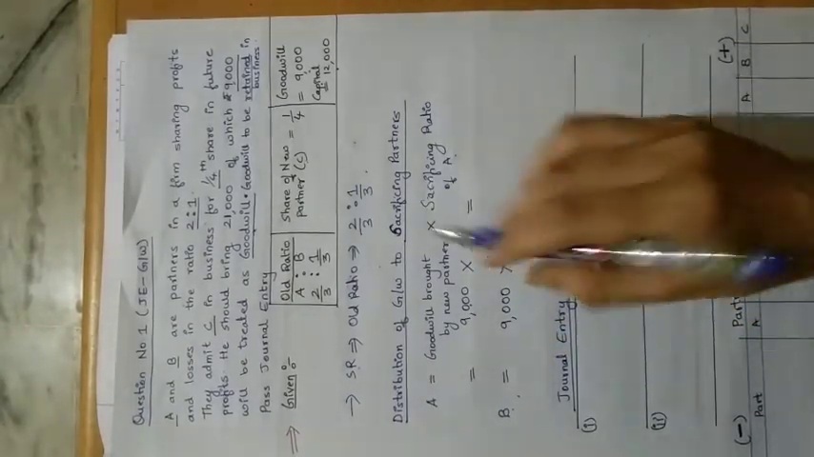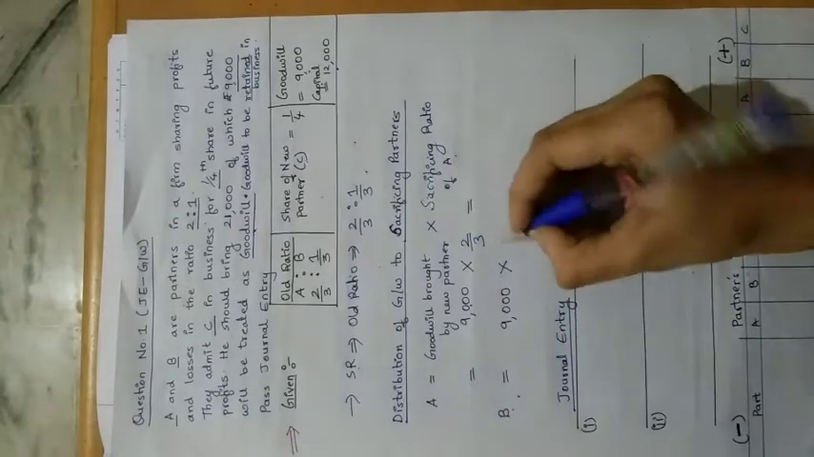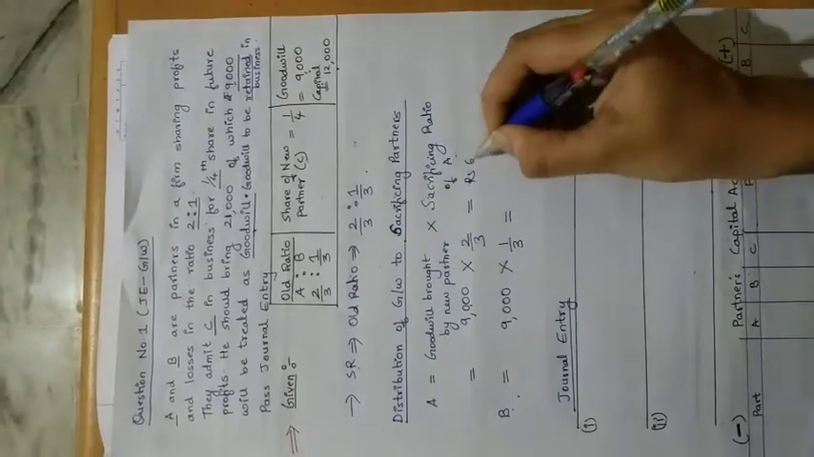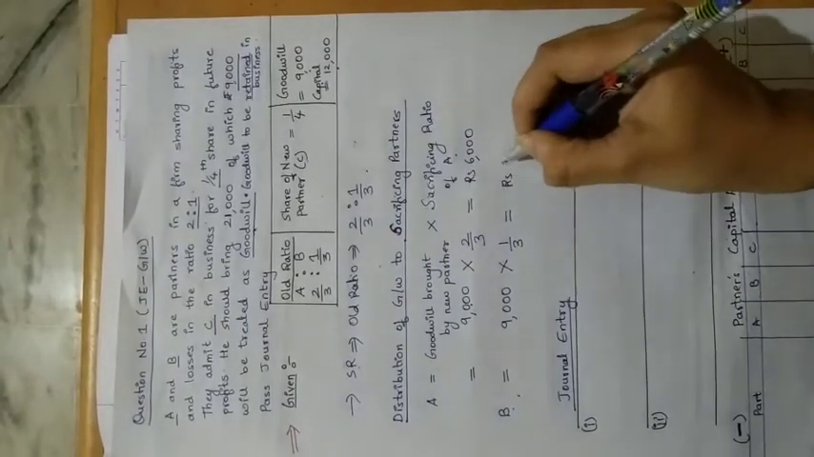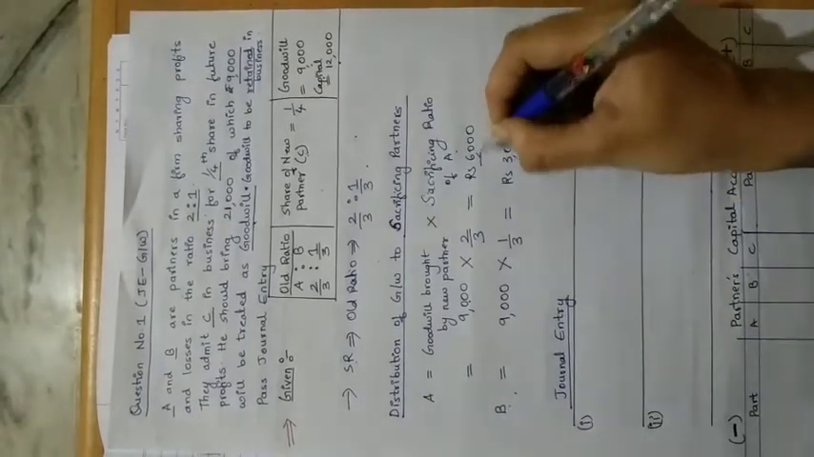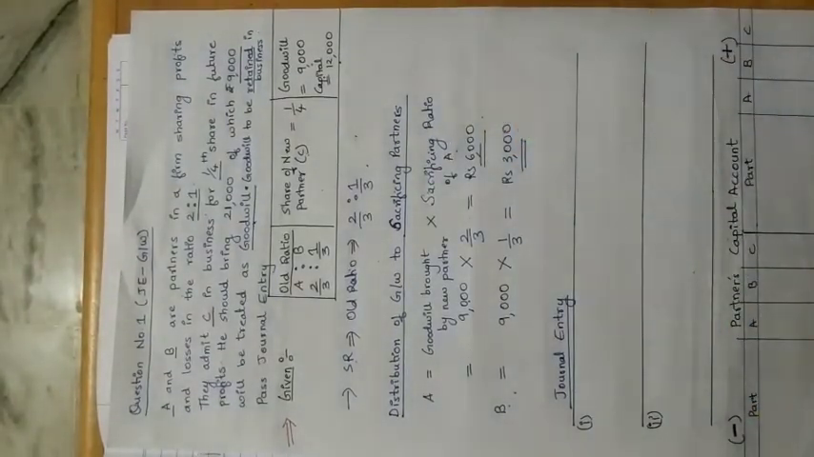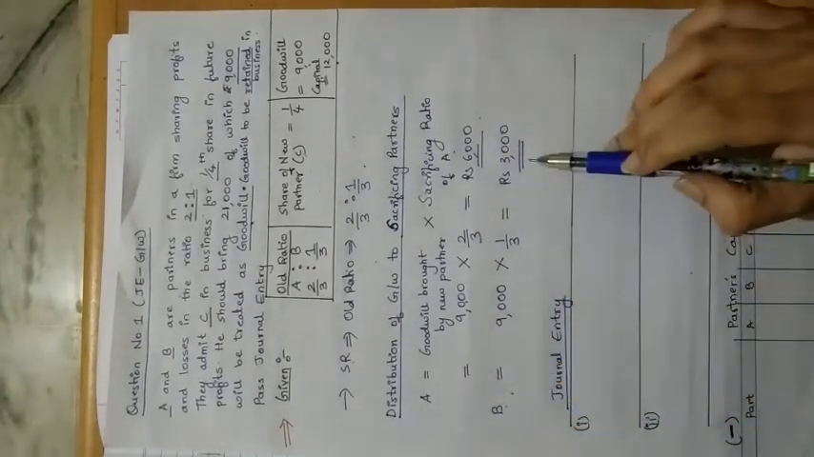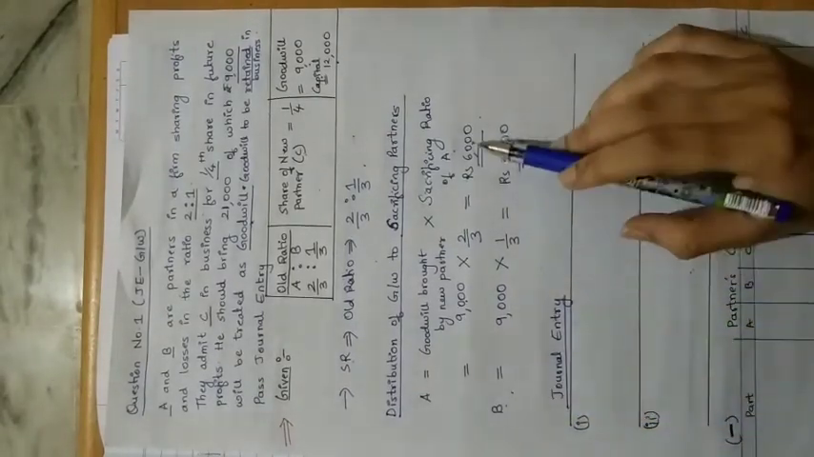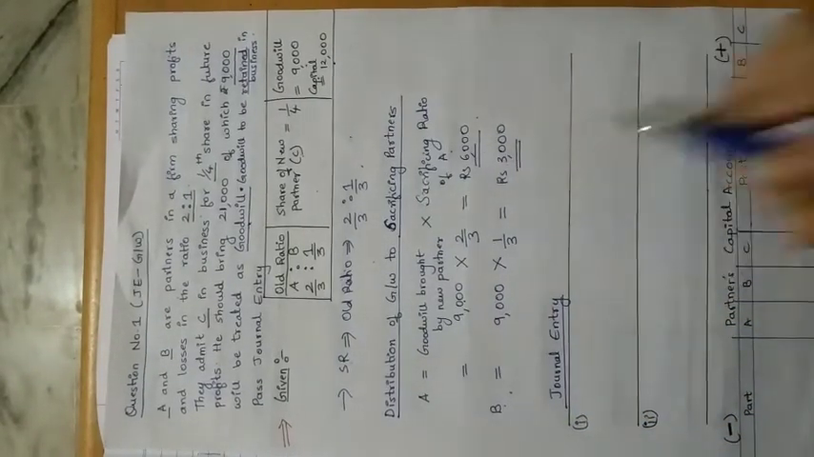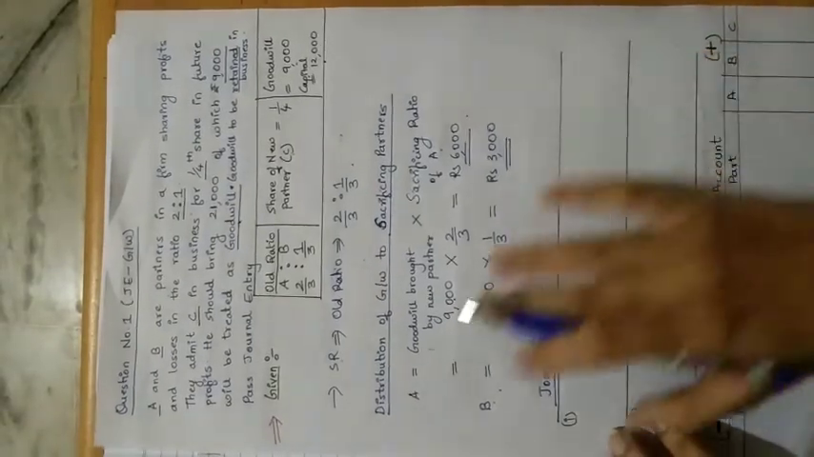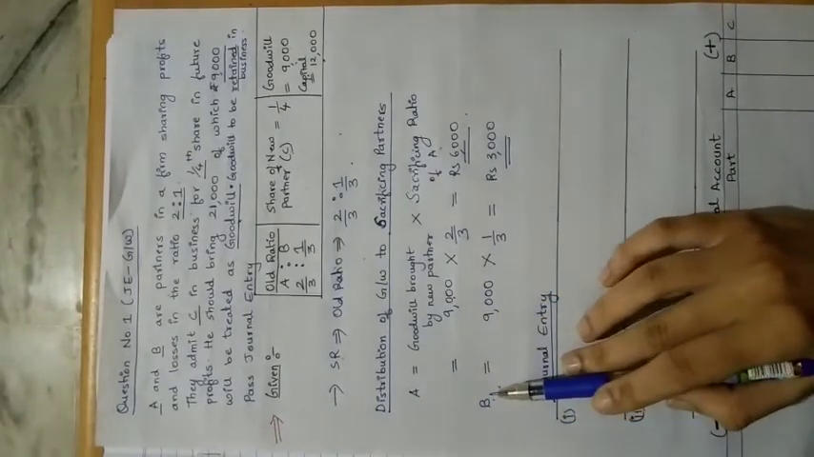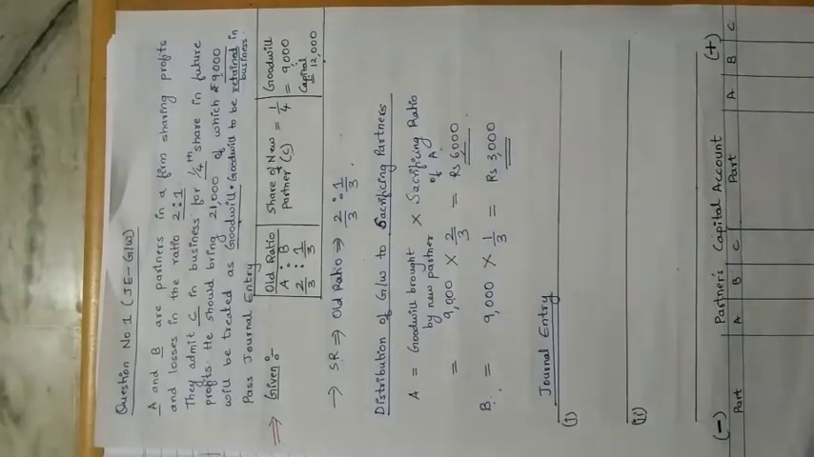9,000 is the goodwill amount. What is the sacrifice ratio of B? 1/3. So if you calculate this, you will get rupees 6,000 for A and rupees 3,000 for B. Now we have calculated how much A should get and how much B should get. Now let's follow the steps here.